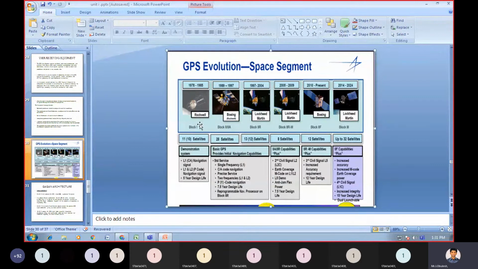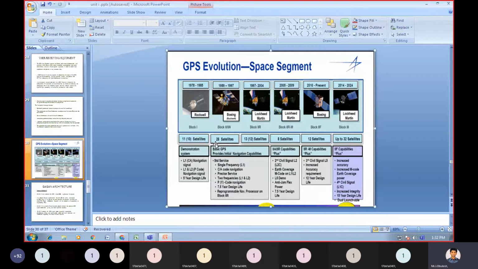The system had the L1 navigation signal, called C/A, and L1 and L2 navigation signals called P code, which uses the pseudo-randomized technique.